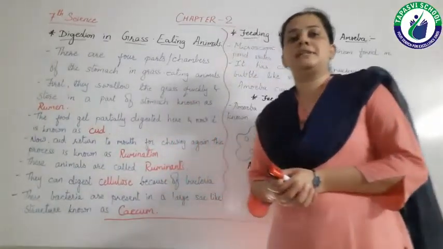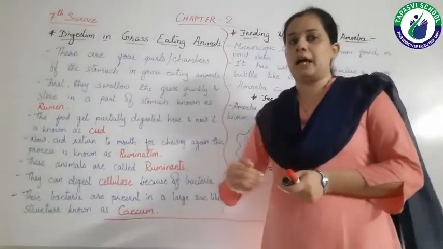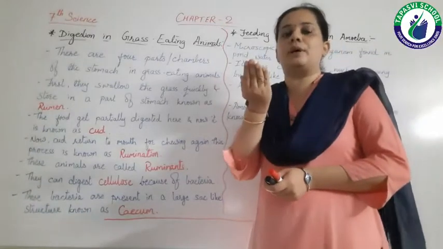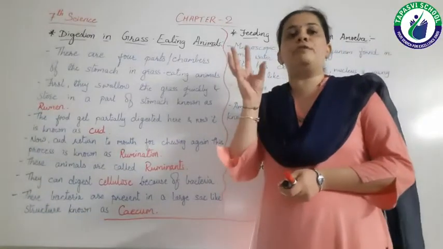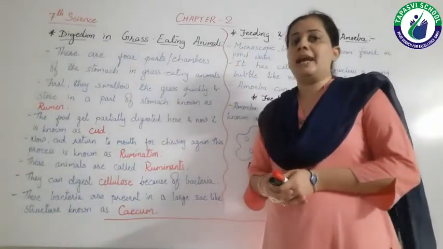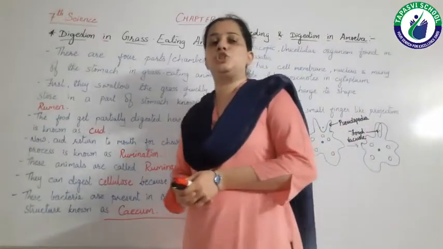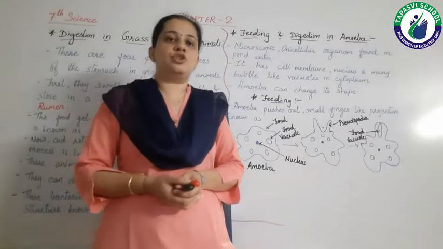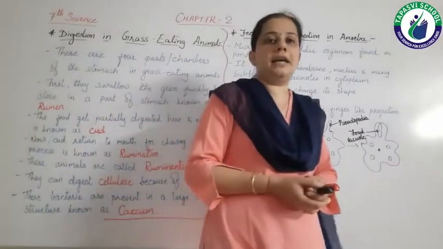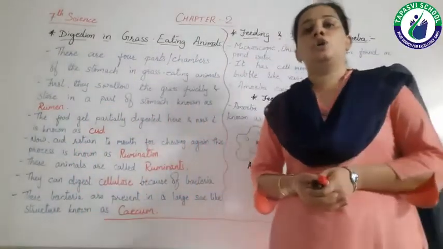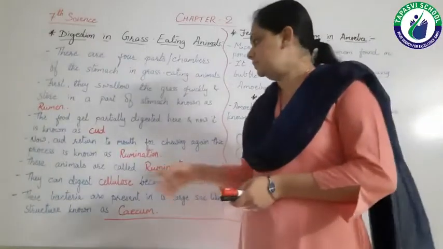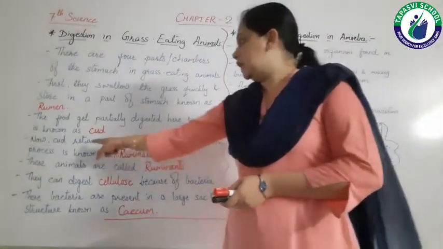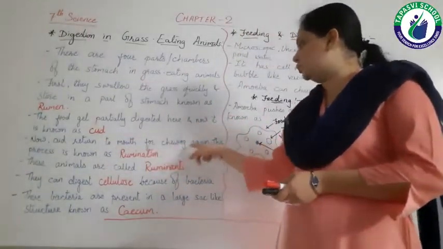Now this cud from the rumen is brought back to the mouth in the form of lumps, and then the animal chews this cud again. Chewing of the cud again is known as rumination. Here you can see cud returning to the mouth for chewing again.